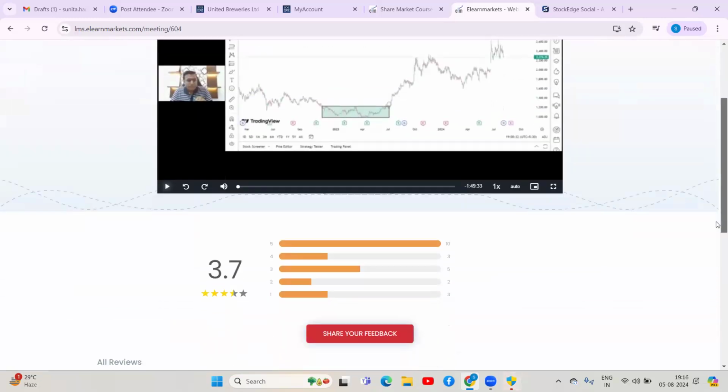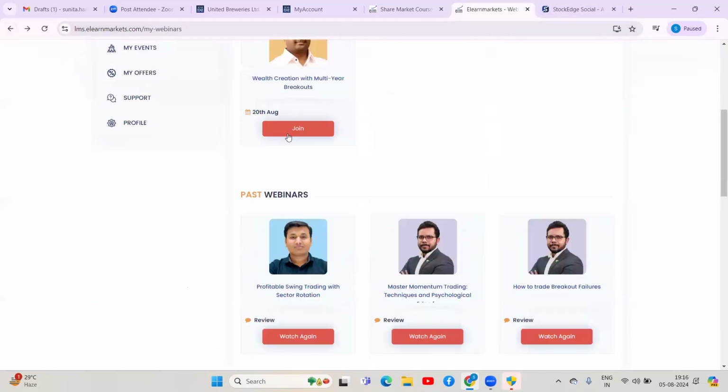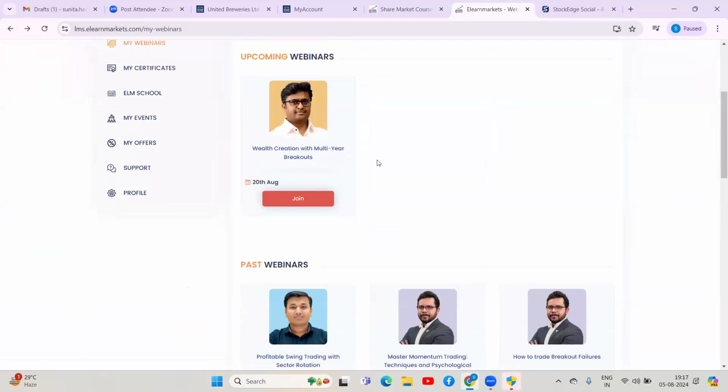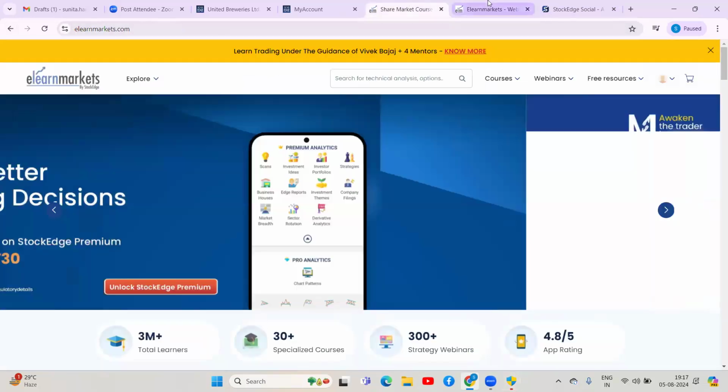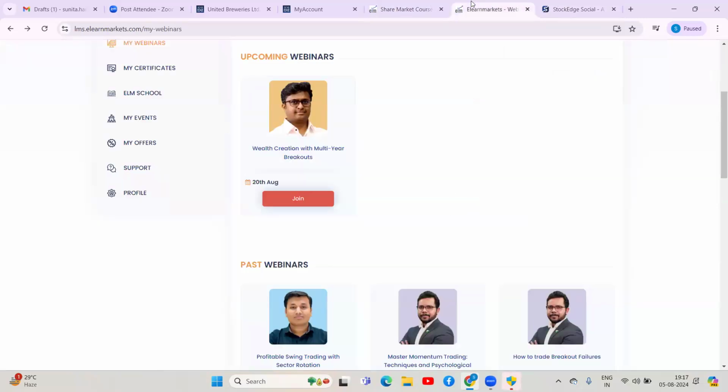And if any content has been shared, you will get that here on eLearn Markets. Let me go backwards again, I'll show you. If they have shared a PPT or an Excel sheet, you will get the option. In this webinar there was nothing shared, but in this webinar of Mukta ma'am there was a PDF attached. I can click on this and access whatever they shared as well. My point in explaining how webinars and courses can be booked is that it will definitely take you to the third platform, eLearn Markets, to view the webinars and courses.